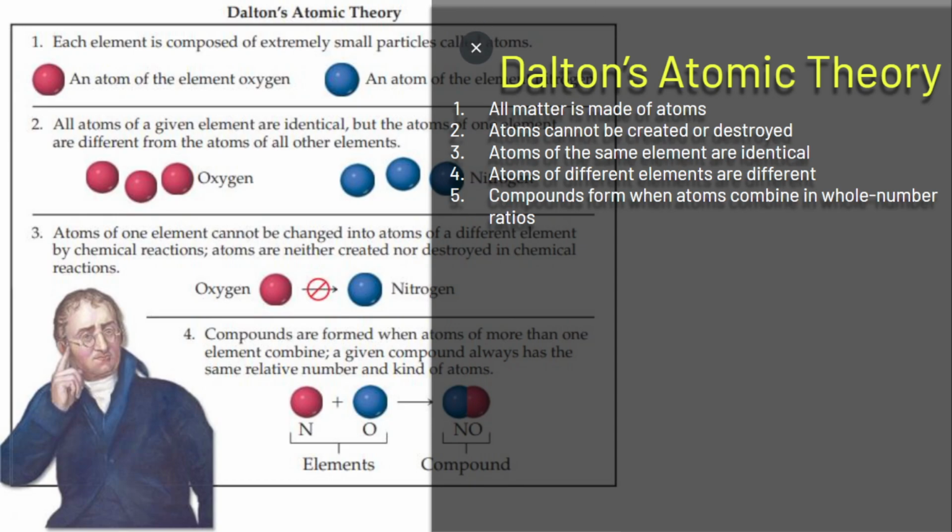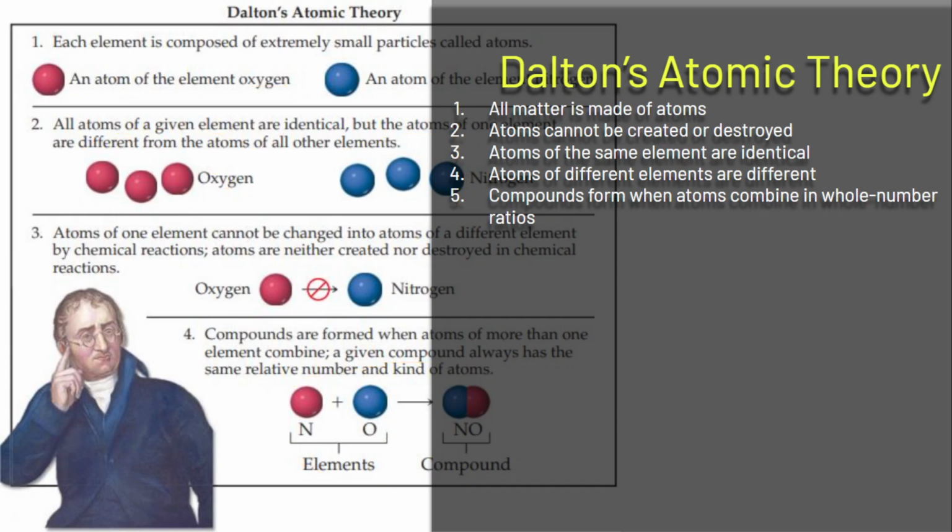So right here you can see, an element of oxygen will just stay as oxygen. An element of nitrogen will stay as nitrogen. They cannot interchange. So different elements or different atoms are different. And then atoms cannot be created or destroyed. During a chemical reaction, it's just different combinations. So let's say nitrogen combines with oxygen, and then you make a new compound. So that was his theory.